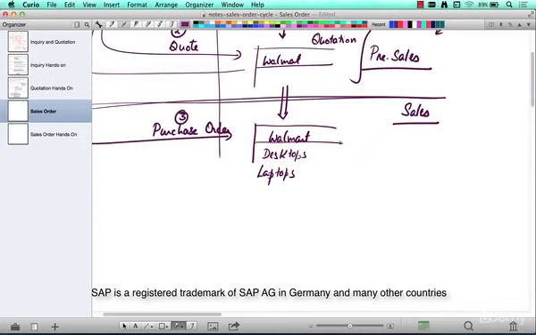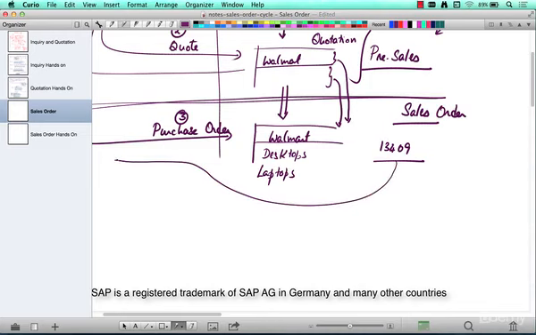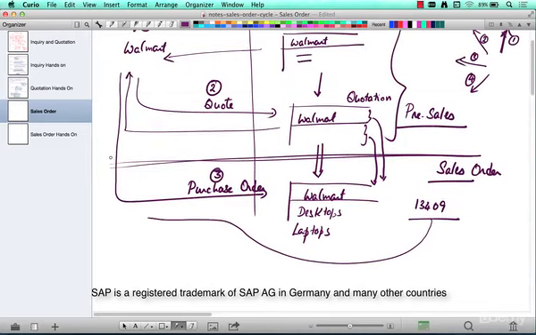So you can as well create it with reference and copy all the products and customers over to your subsequent document, in this case a sales order, and save it and it will generate a number for you, say 13409. And that is what you're going to send as a purchase order confirmation to the customer Walmart.